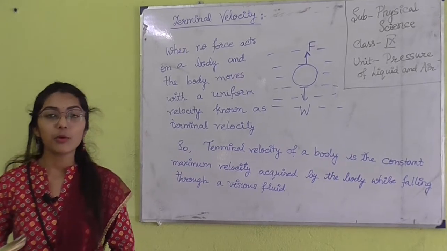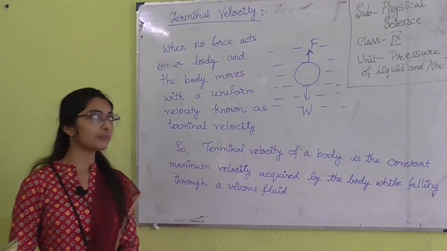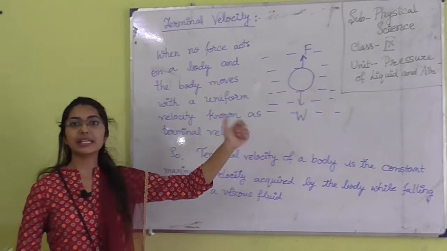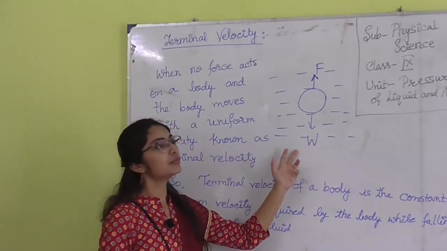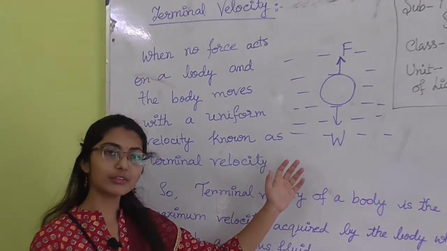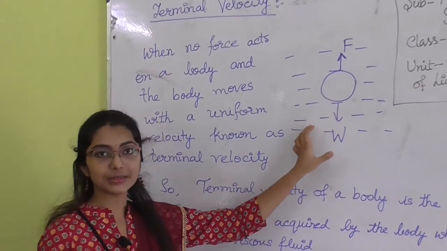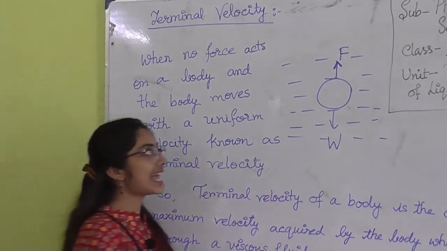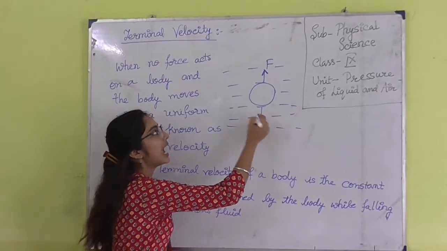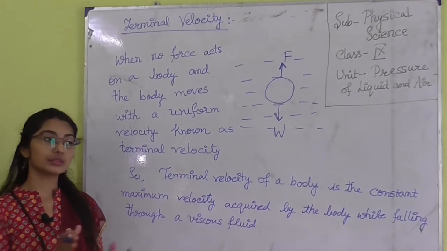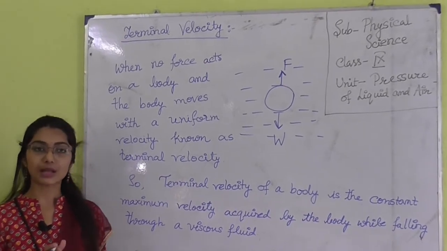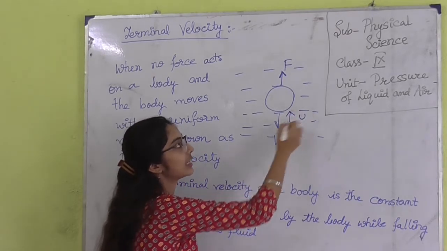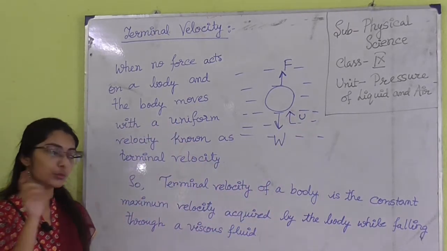Now come to the point, what is terminal velocity? Suppose a body is falling through a viscous medium. This is a viscous medium, viscous fluid or liquid, whatever it may be, the body is falling through it. The body has a weight, which acts downward, and another force we have known, that is known as upthrust. Upthrust is acting upward. The symbol of upthrust is U.